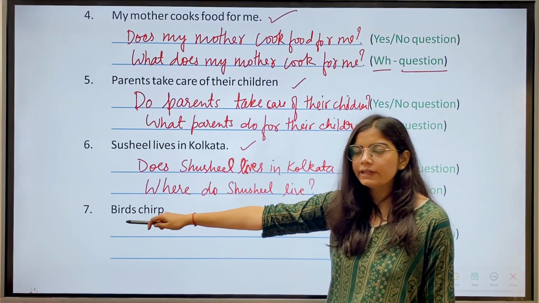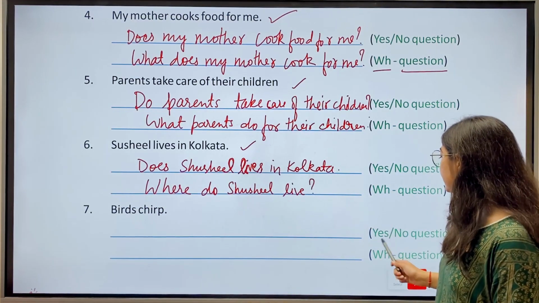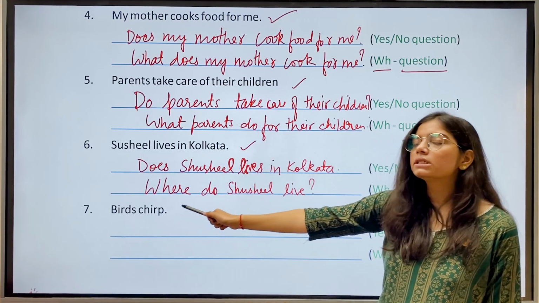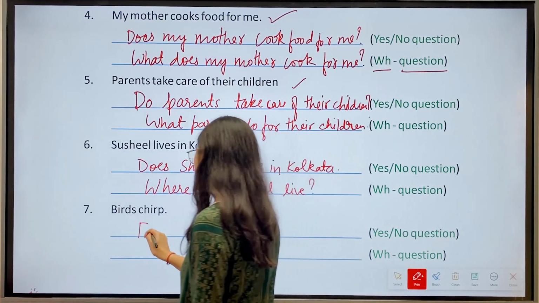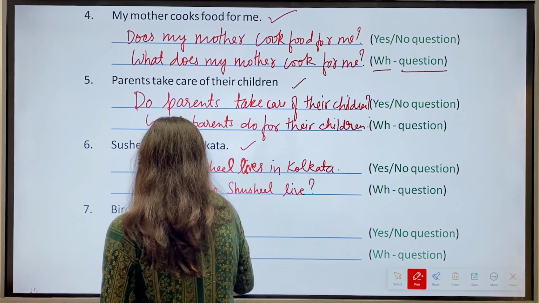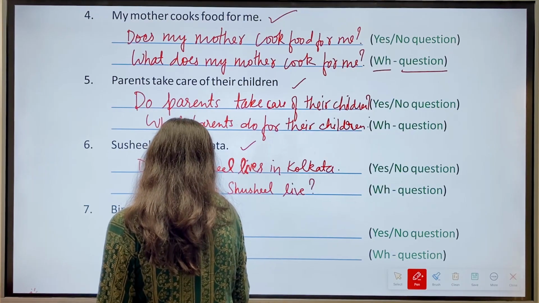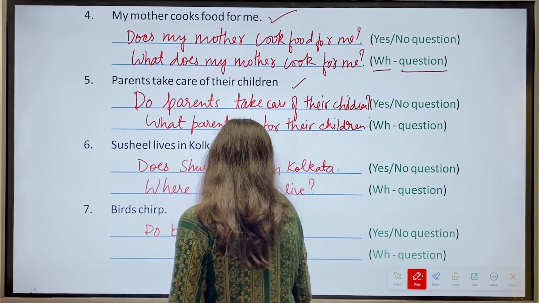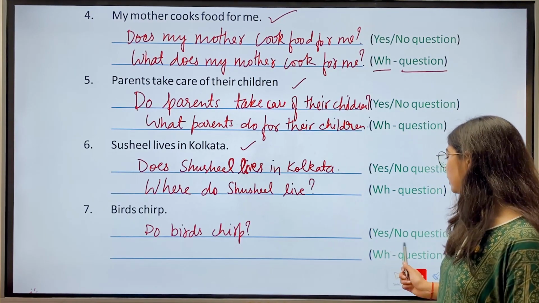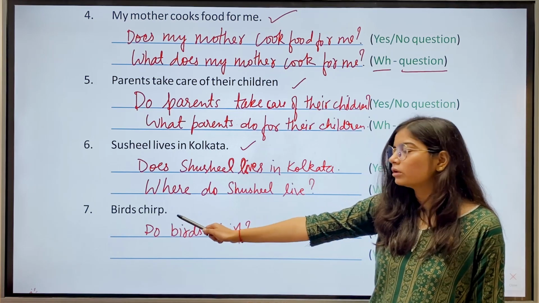Then we have seventh, birds chirp. Now we have to make yes or no question. The answer is, do birds chirp? Then we have to make WH question. So the answer is, what do birds do?